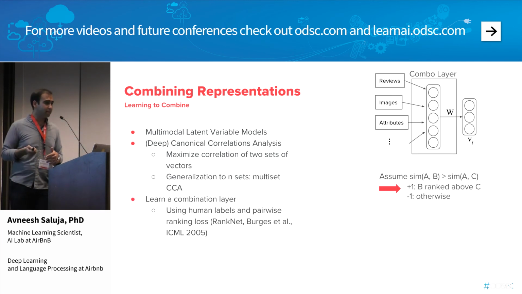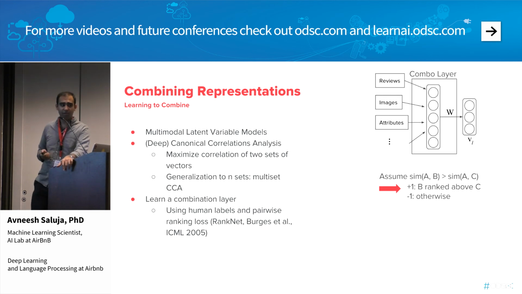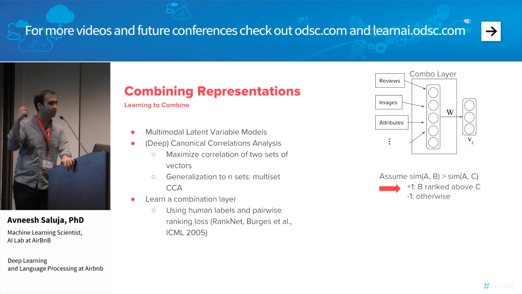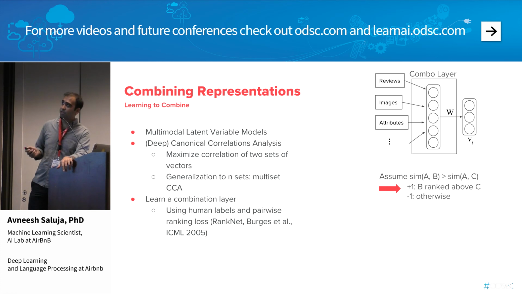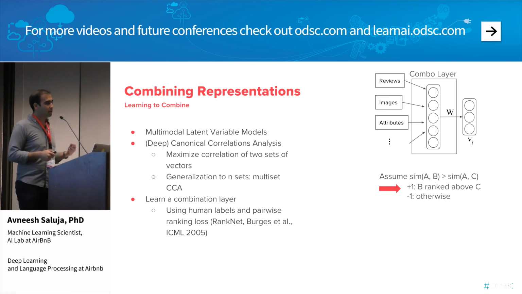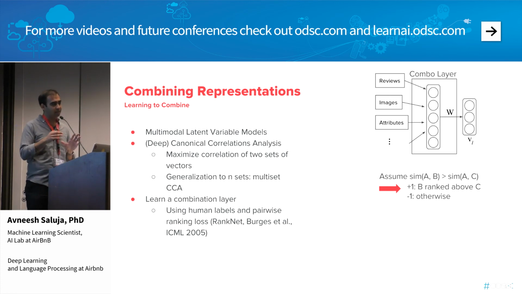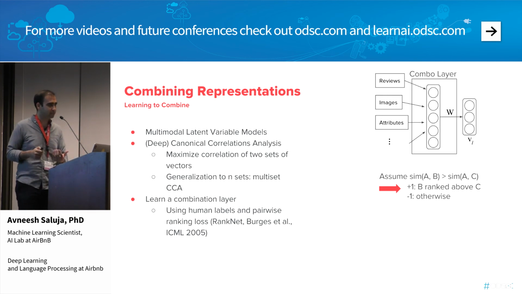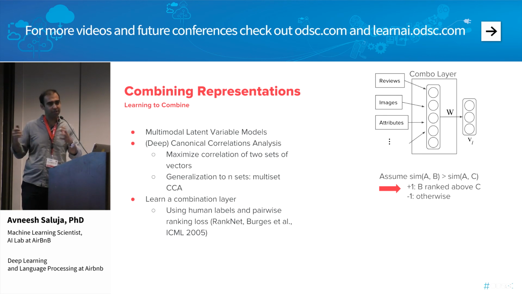And then the last idea that I think is pretty interesting is this concept of a combination layer. So the basic idea is, as I mentioned above, we have a bunch of these individual vectors that represent the individual modalities. The first thing we can do is concatenate them together, and then learn a projection of that concatenation into a lower dimensional space. Ideally, that projection, or that lower dimensional vector representation of the aggregated vectors, should also reweight the input modalities in the right way.